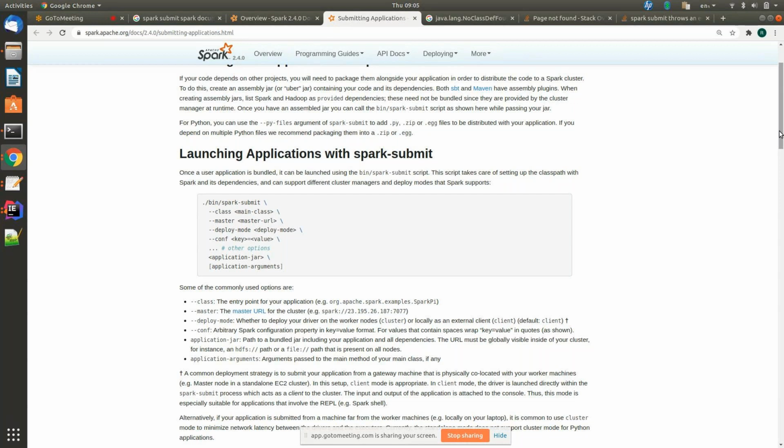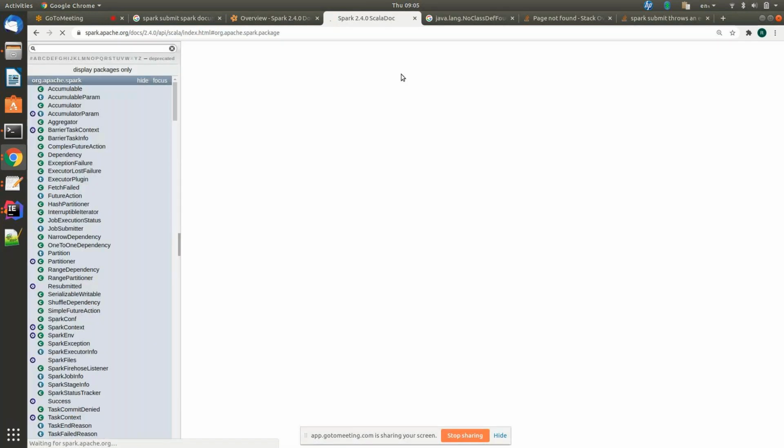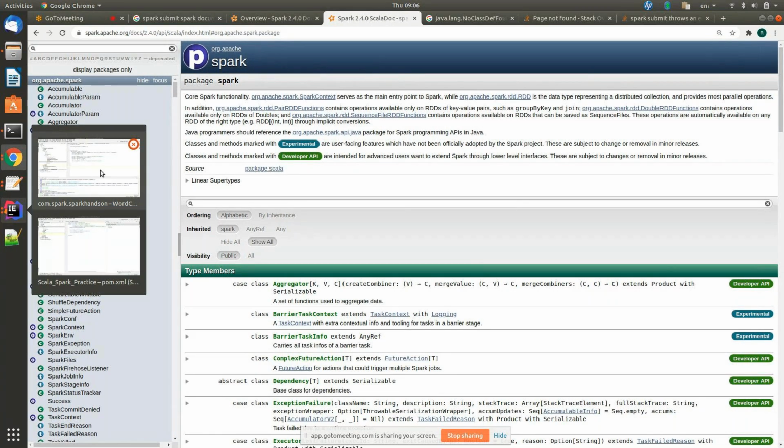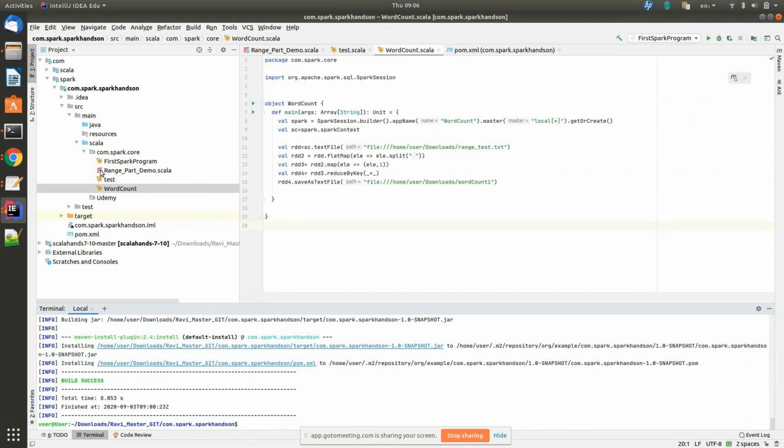The Spark session itself can be created with different options. You can enable Hive, and you can set the configurations in the Spark session itself. If you want to know more, click on the API docs, Scala, or you can go to your IntelliJ, that will be simple. Go to IntelliJ. Hold Control and click on SparkSession.